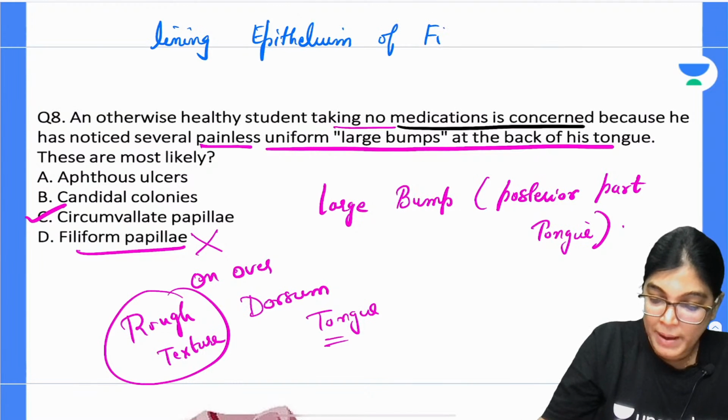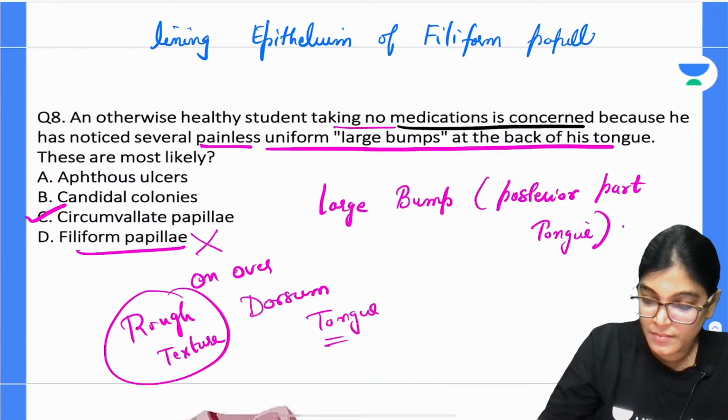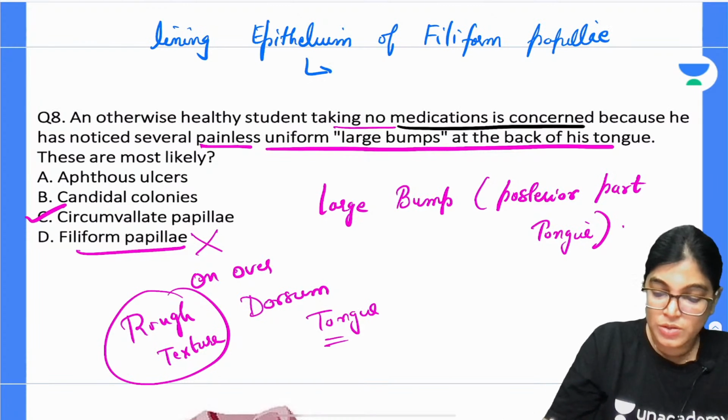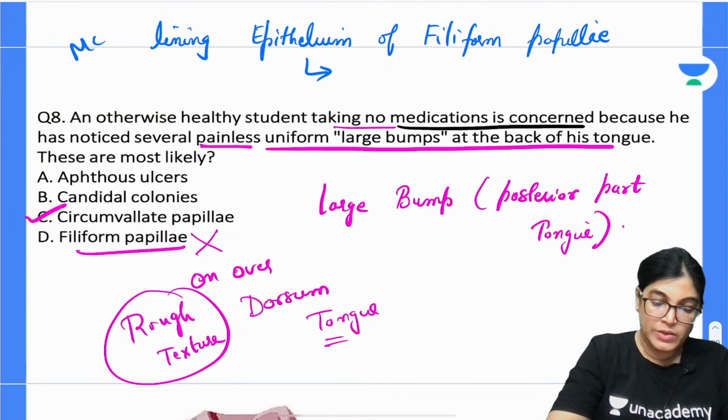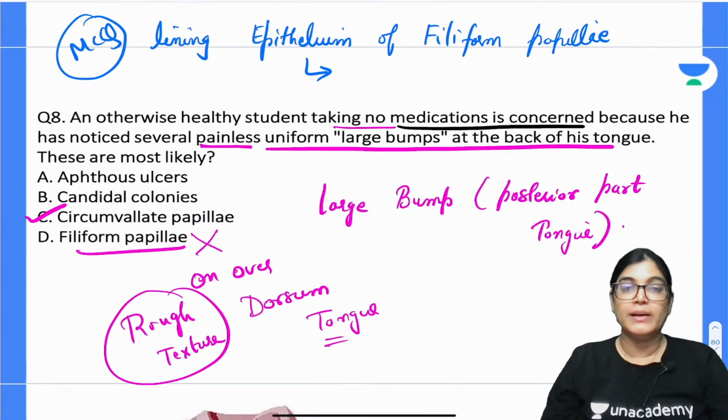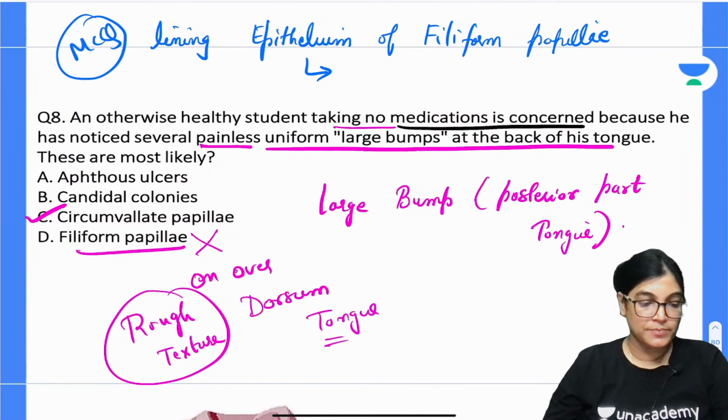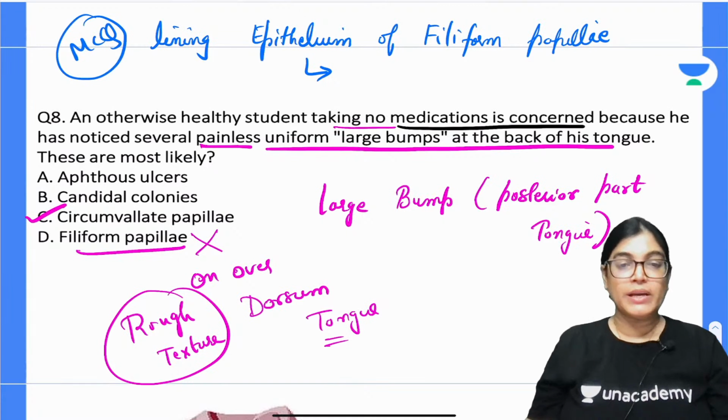According to you, which is the right answer? Anyone wants to give the answer?